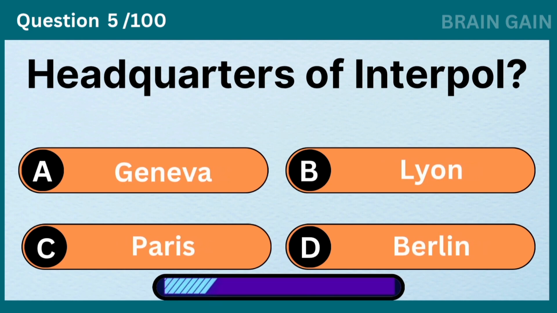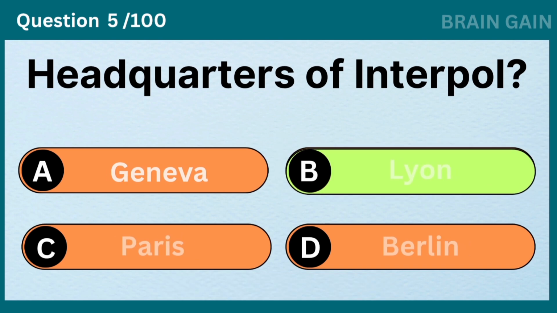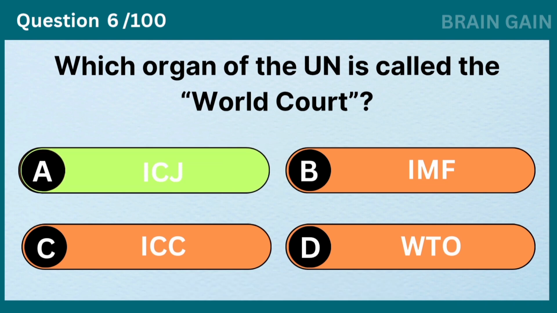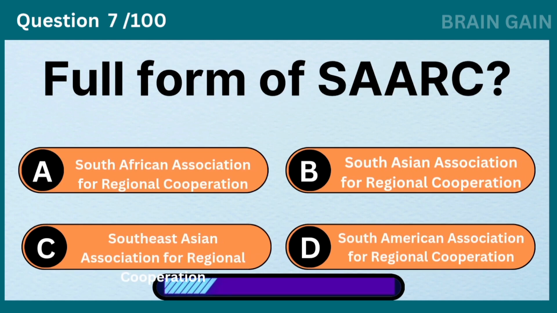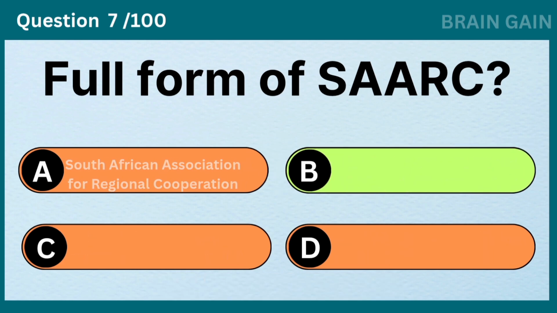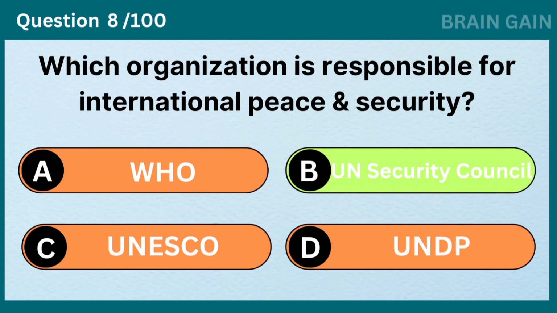Headquarters of Interpol? Lyon. Which organ of the UN is called the World Court? ICJ. Full form of SAARC? South Asian Association for Regional Cooperation. Which organization is responsible for international peace and security? UN Security Council.